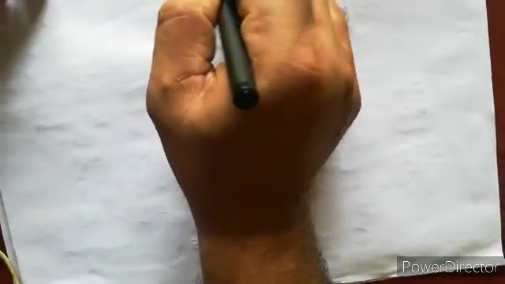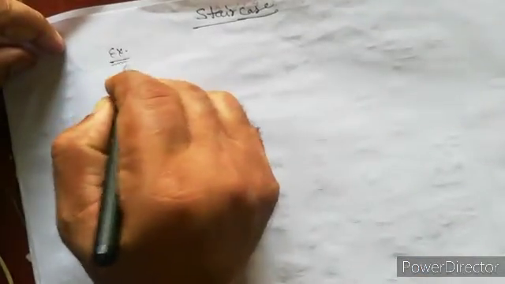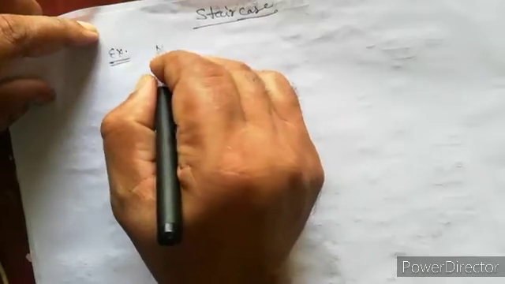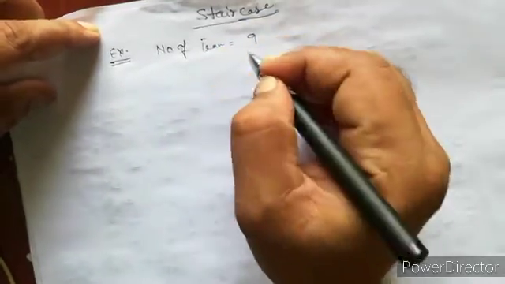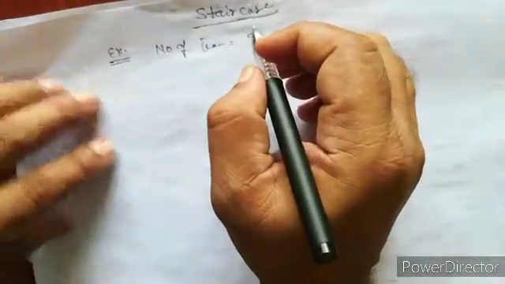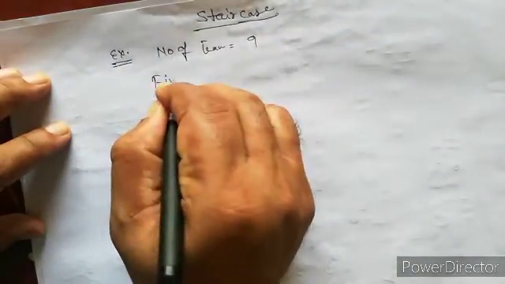The second method is the staircase. It is quite easy compared to the cyclic method. Example, number of teams 9.